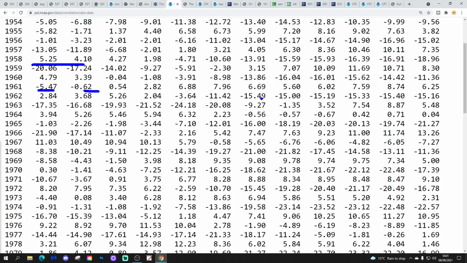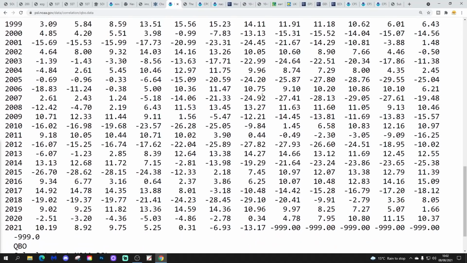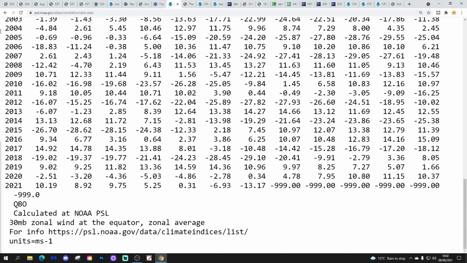No guarantee, though. There are many easterly QBO winters that have been mild, and there are some westerly QBO winters that have been cold, actually. But nevertheless, we are now in a proper easterly QBO phase. So this is 2021 just here. You see we begin the year with a westerly QBO, these positive numbers through the first 3 months of the year.